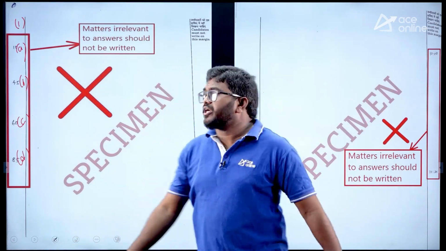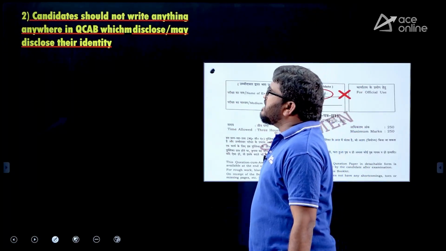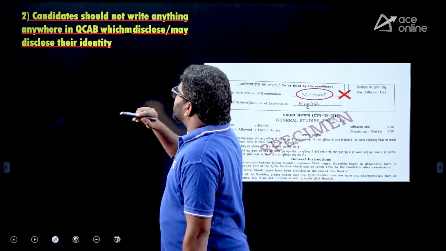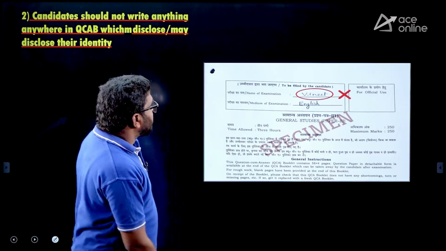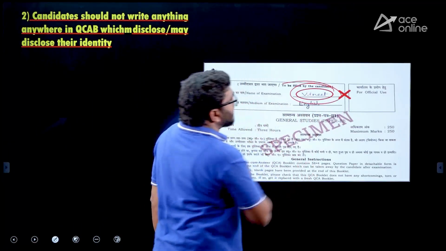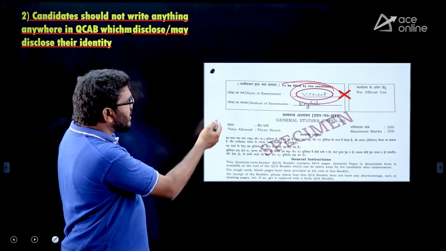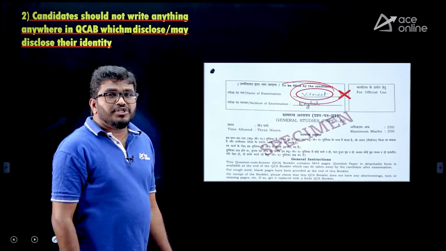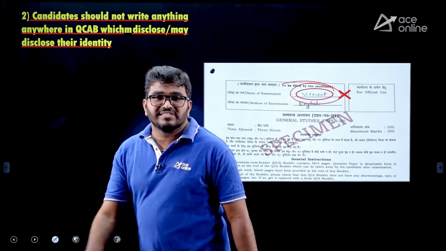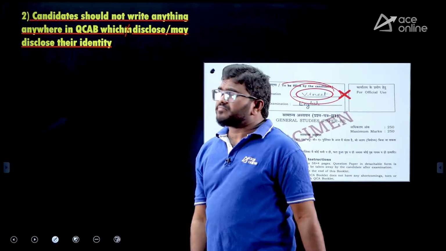That is very important. And next, the candidate should not write anything anywhere in the QCAB which will disclose their identity. Now see here, let us consider the sample. Vineet has written his name, so the identity of that person is disclosed, and that is not going to be corrected. Should be careful about that, okay? Which is going to disclose identity, that is not to be written here.